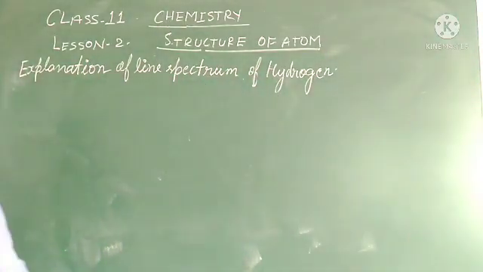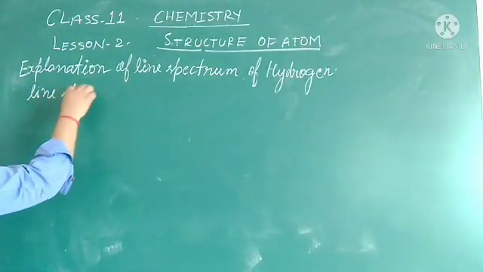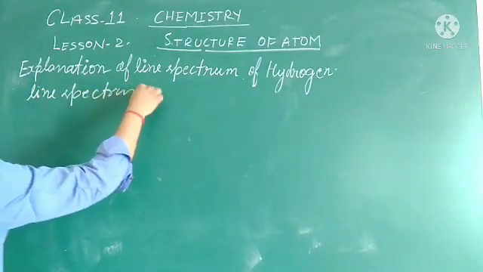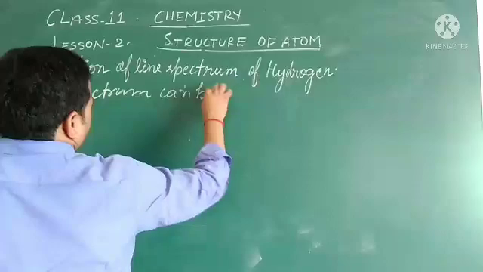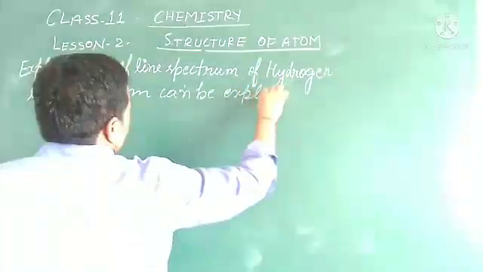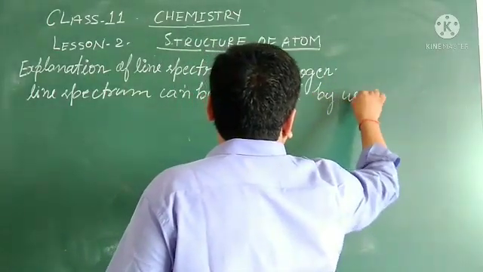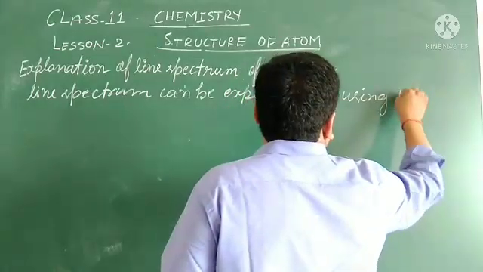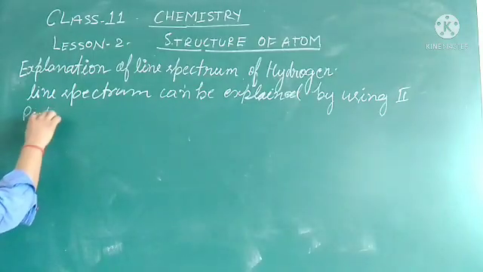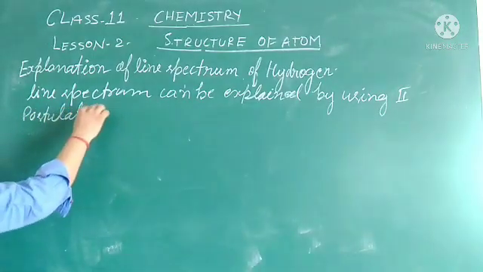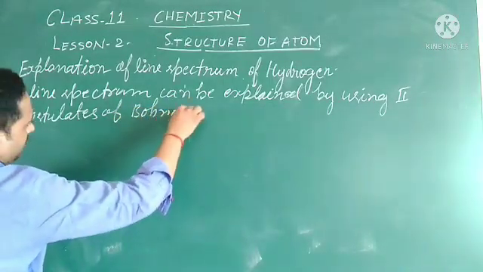What we can write here: line spectrum can be explained by using the second postulate of Bohr's model.